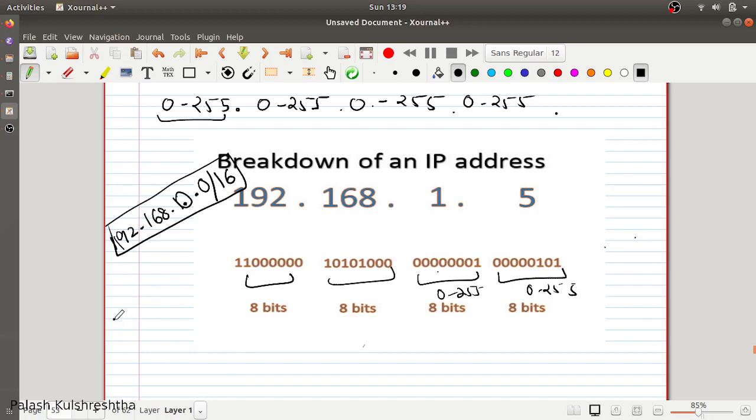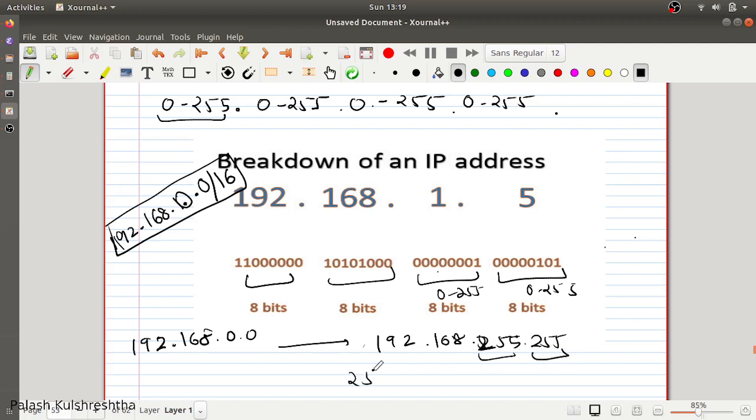So it is going to have IP addresses from 192.168.0.0 till 192.168.255.255. So how many IP addresses are these? 255 into 255. So it can be written as 2 raised to power 16. 2 raised to power 16 IP addresses are present in this IP address range.